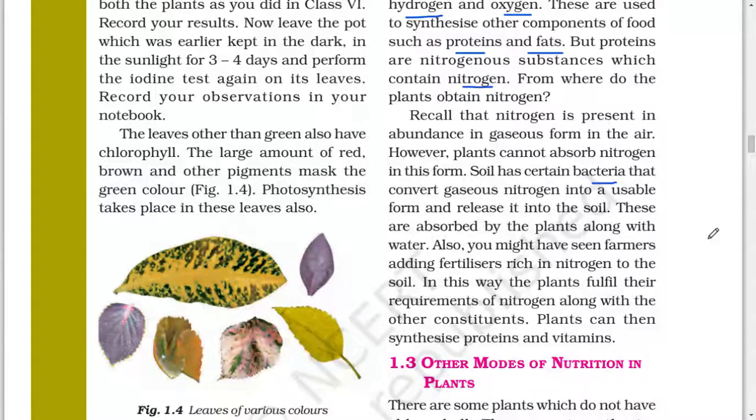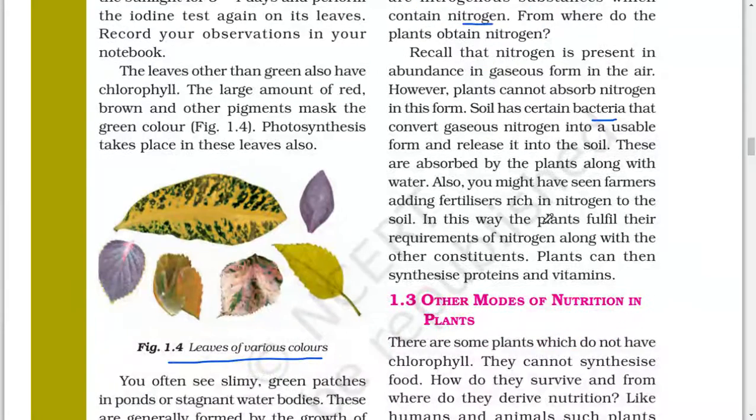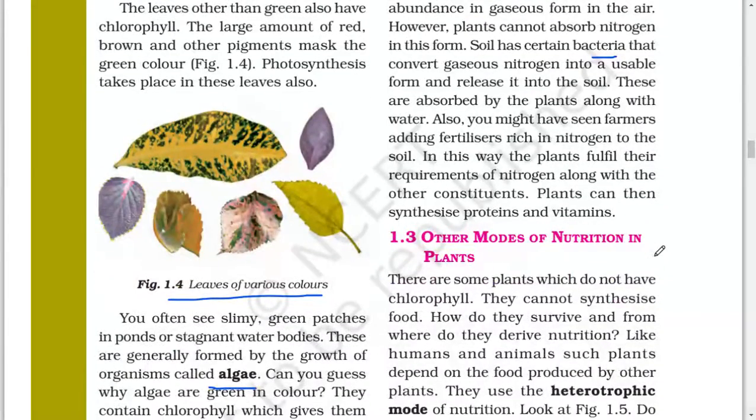Also, you might have seen farmers adding fertilizer rich in nitrogen to the soil. In this way, the plants fulfill their requirements of nitrogen along with the other constituents. Plants can then synthesize protein and vitamin.